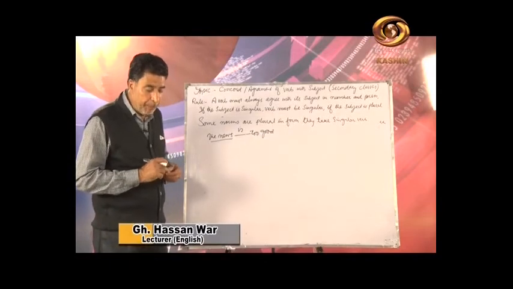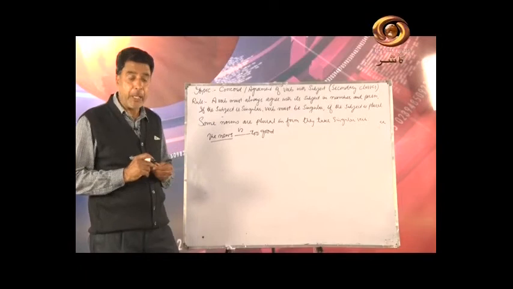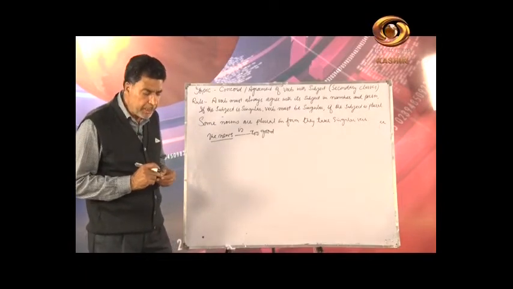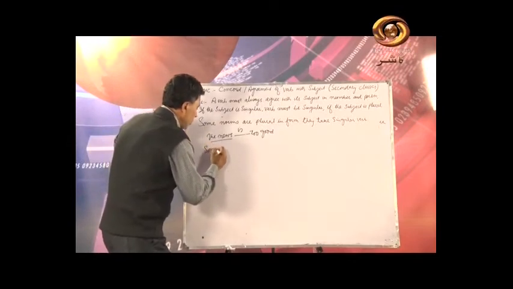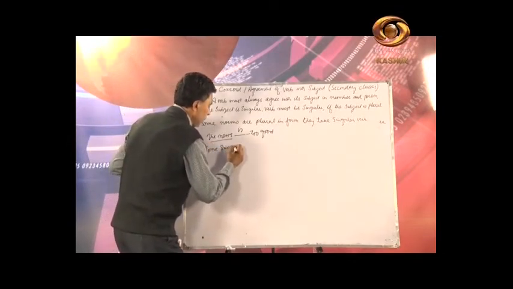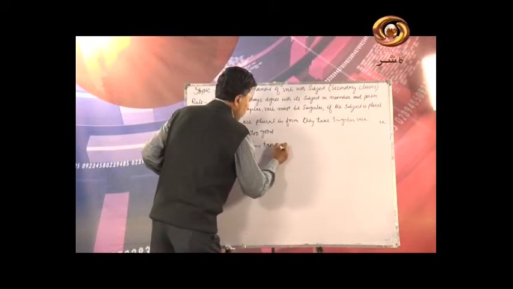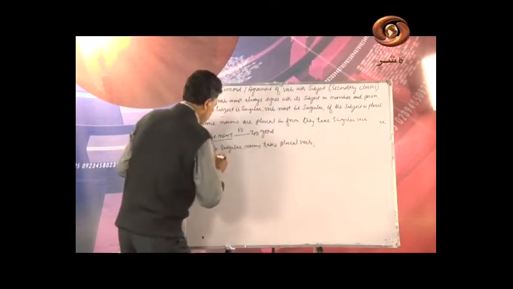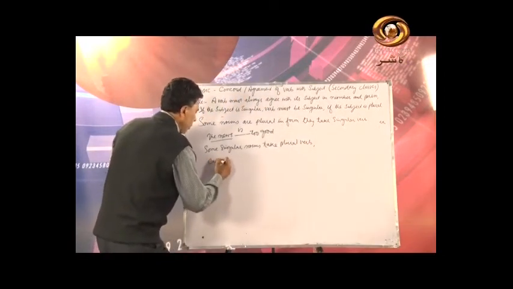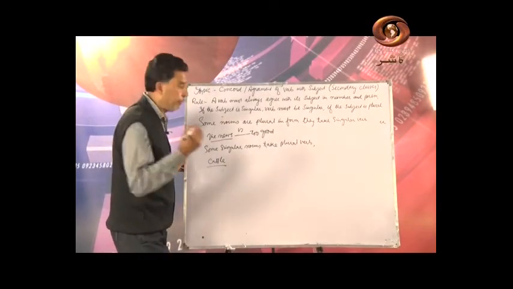There are some nouns that are singular but take a plural verb. For example, cattle: it looks as if it is singular, but "cattle are grazing in the field."